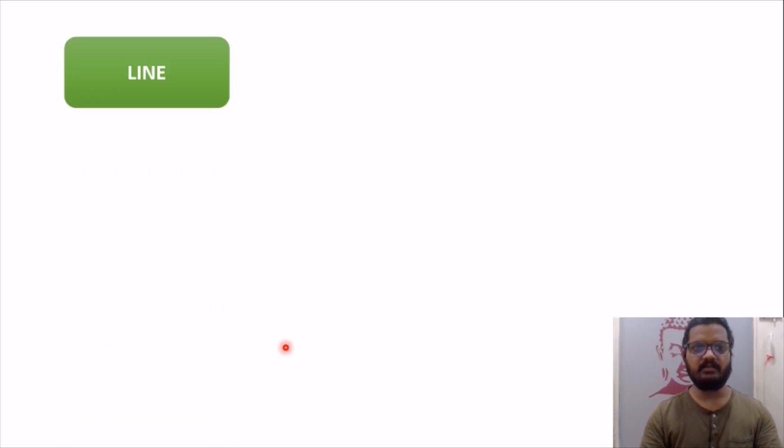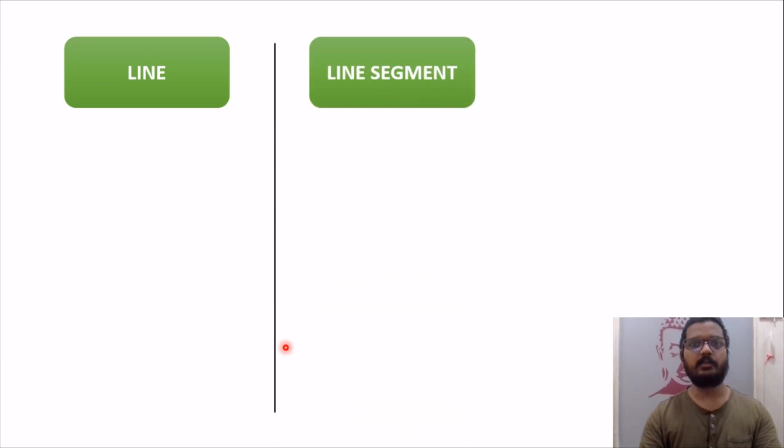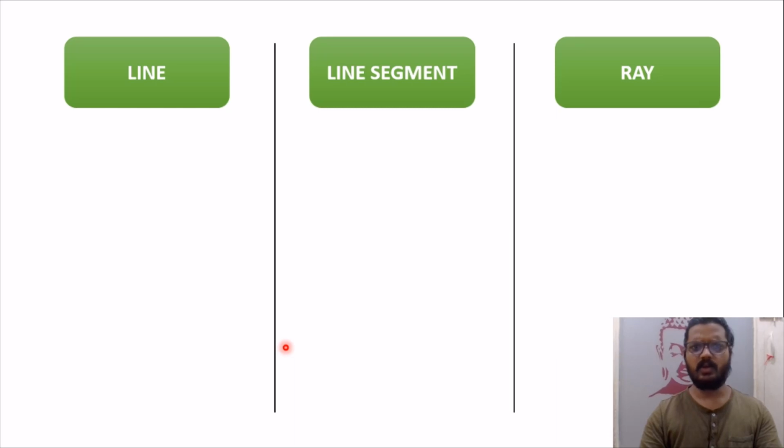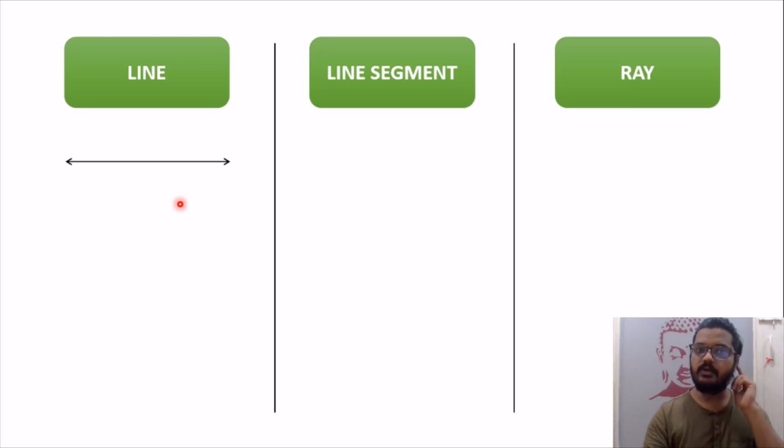Today we'll study about a line, we'll also study about a line segment, and we'll also study about a ray. So what is a line? Let me give you an example. A line looks like this. So out of those three examples, this one was a line. Now how do we define a line? A line is basically a never ending path which keeps going. Therefore you can see two arrows at both ends. That means this line can go further and further and further and we don't know about its end. Therefore a line is denoted by two arrows at the ends.